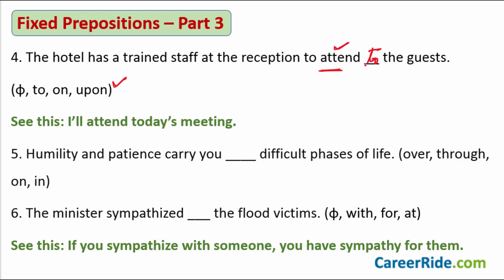Now see, it is very difficult to remember so many things. That is why it is very important that your concepts have to be clear. And that is something we are trying to achieve through these videos. In the first 2 videos on fixed prepositions, we had 30 words each, right? How many of them can you remember? Until and unless you know why you are doing what you are doing, right? So make sure that your concepts are clear.